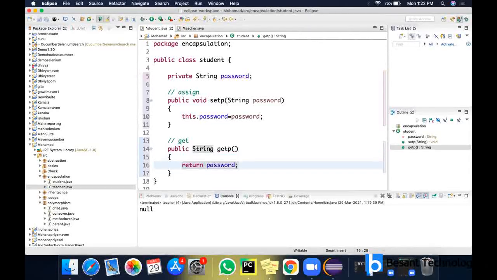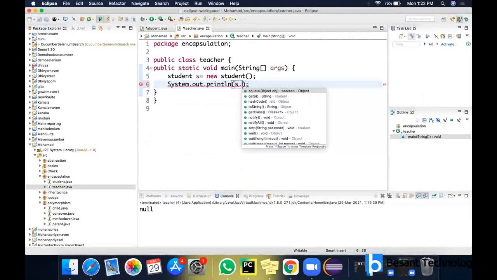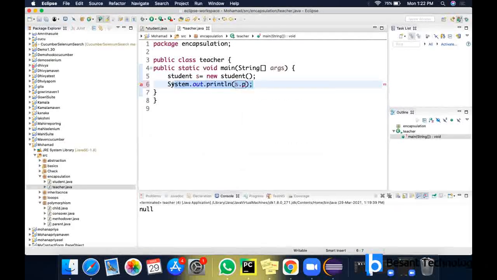So these are the steps involved in encapsulation. First, you have to declare your variables as private. Then you have to provide public set methods and get methods to access the variable. Now I'm going to give a value to this password through the set method. You cannot directly do this, because when you try to access it directly, you get an error, right? It is not at all coming. So I'm going to provide a value to that password variable